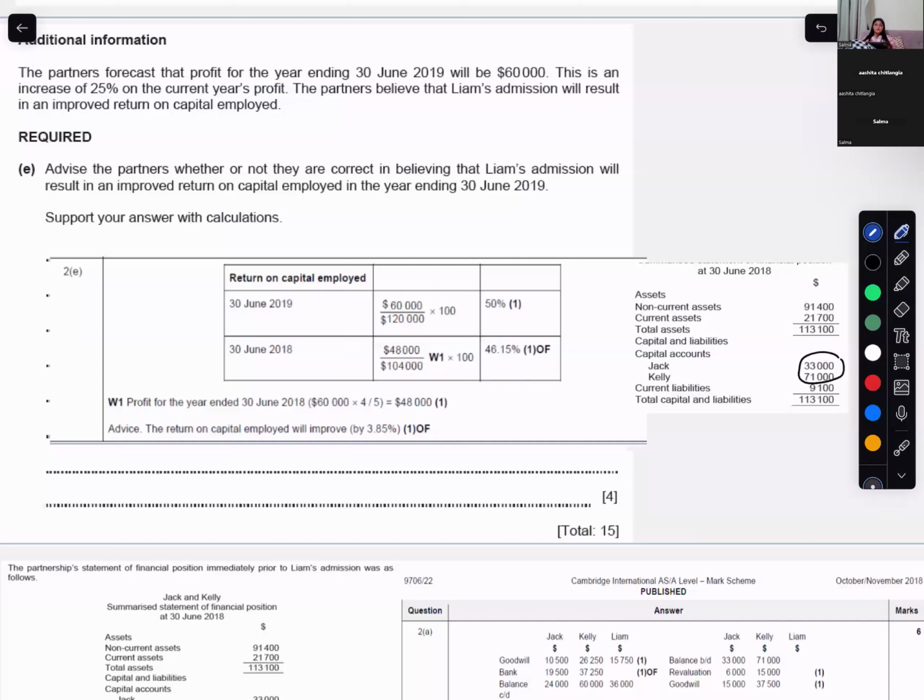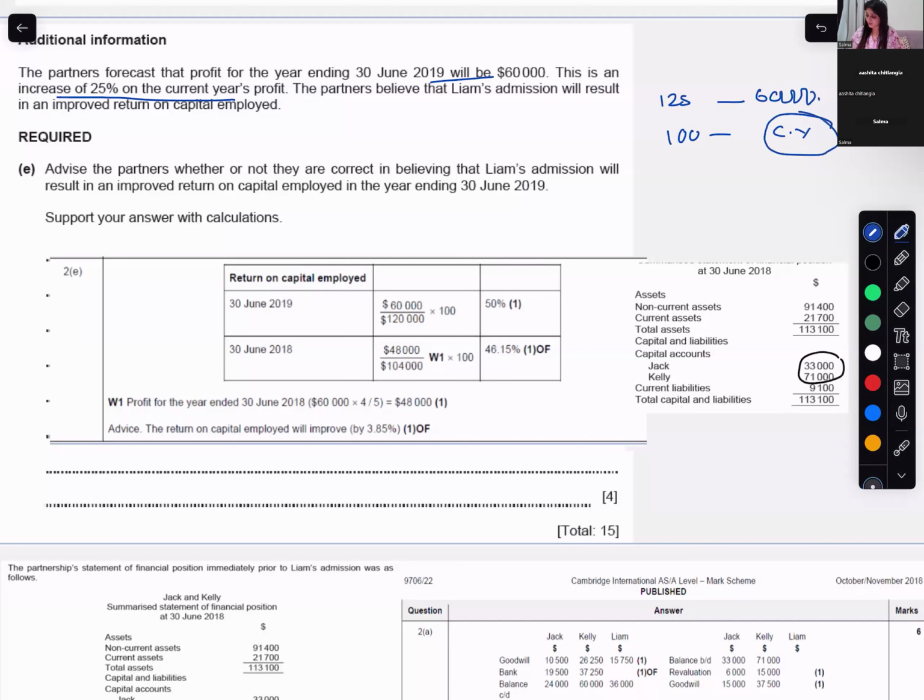So now your partners are forecasting that the profit for 30th June 2019 will be 60,000, and this is a 25% increase of the current year's profit. So if the current year's profit is 100, the 2019 profit would be 60,000, which denotes 125%.